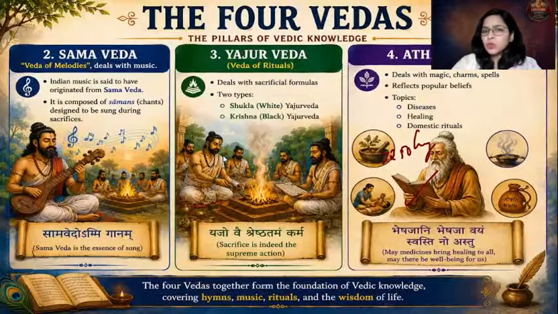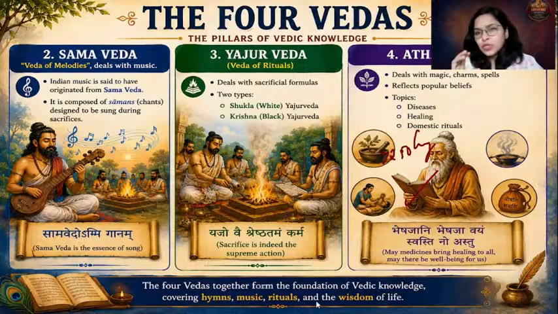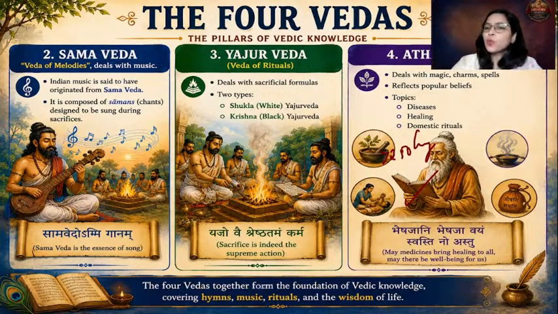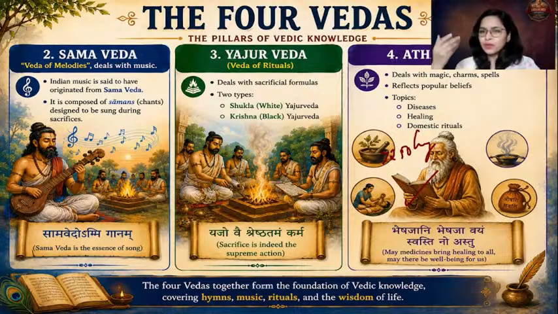Now, let us come to the next Veda, the Sam Veda. Sam refers to a sweet song or sweet melody, so this is basically a Veda of melodies. It deals with music. Whatever hymns are given in the Rig Veda, the tune for the hymns is mentioned in the Sam Veda. And the Saptaswar, Sa Re Ga Ma Pa Dha Ni Sa, are mentioned in this Sama Veda. So the Sama Veda is a traditional, classical book on Indian music.